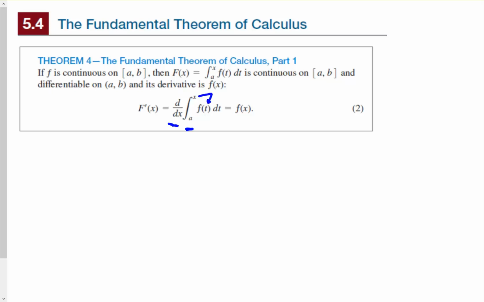So x goes in there, and that becomes our new function. Derivative and integral cancel, we're left with the function. We replace the original variable with the variable in the integral. Let's take a look at some examples. There are some tweaks to that rule, but we're going to discuss it as we go through the examples.